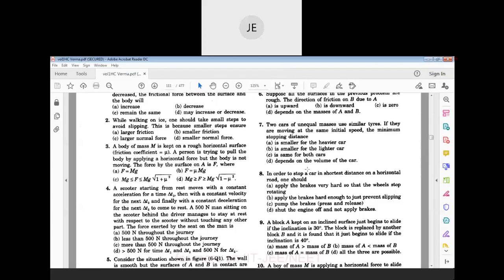The third equation, v square minus u square is equal to 2as. So s is equal to v square minus u square by 2a. Final velocity is 0 for both, and initial velocity is the same in the equation. But is the acceleration the same or not? That is important.